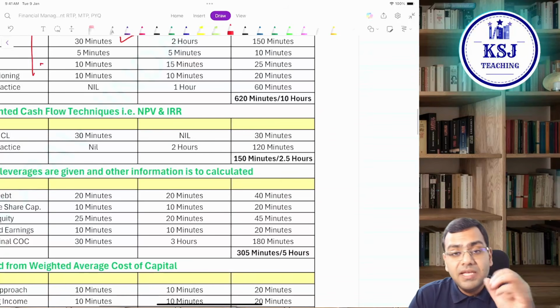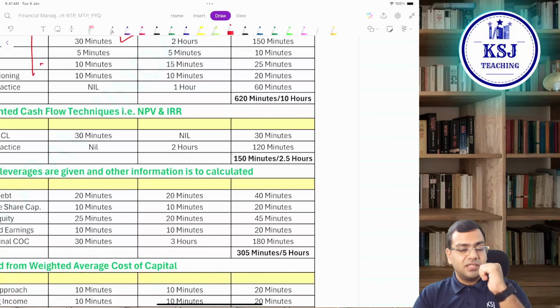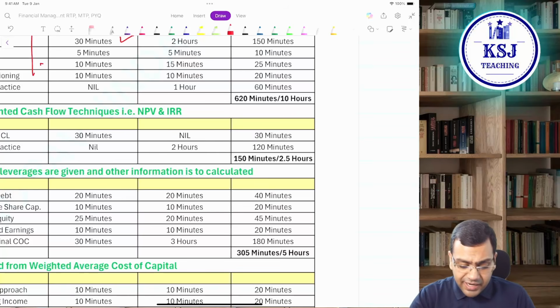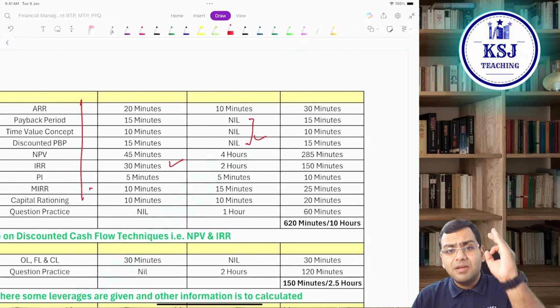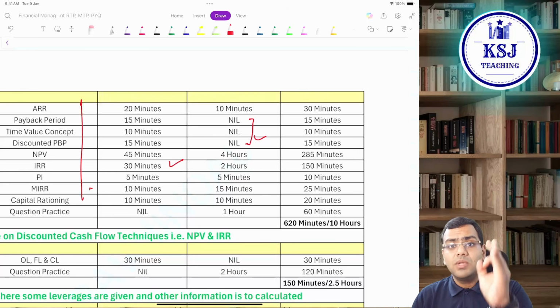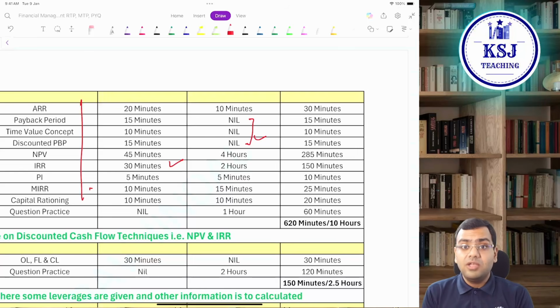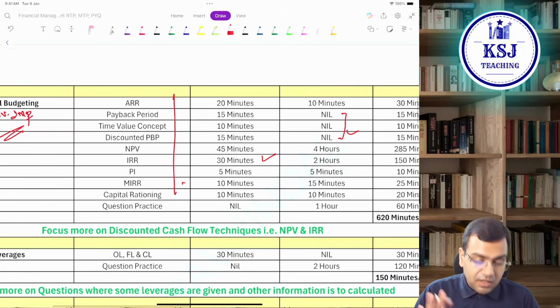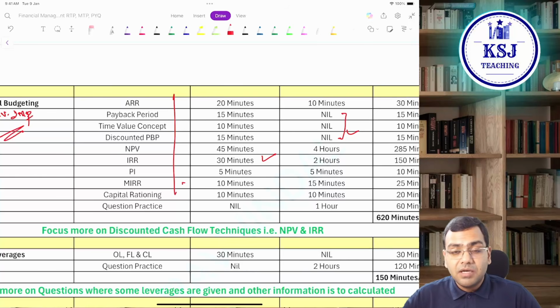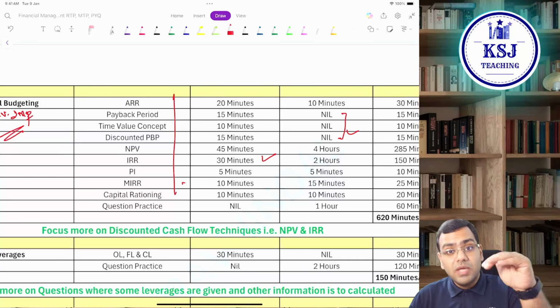Very important. Please keep a check on the time. Time management is going to be the key when you are moving to the revisions part. This is very, very important, and that is why I have given you the clear-cut minutes that are going to help you in time management, how you are going to manage your time with each and every topic. Not only each chapter, but within the chapter also, each and every topic.